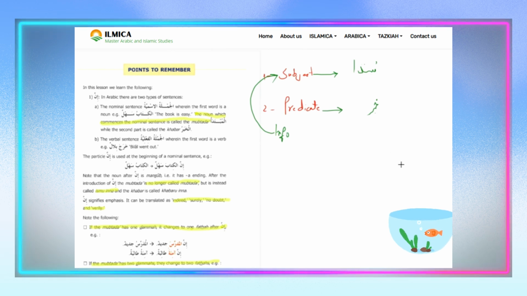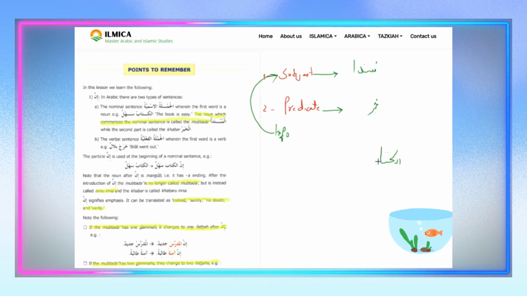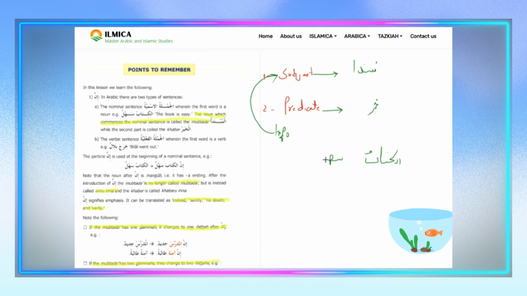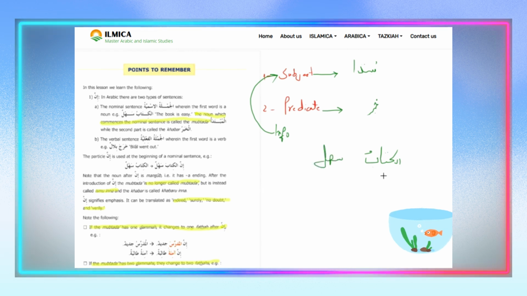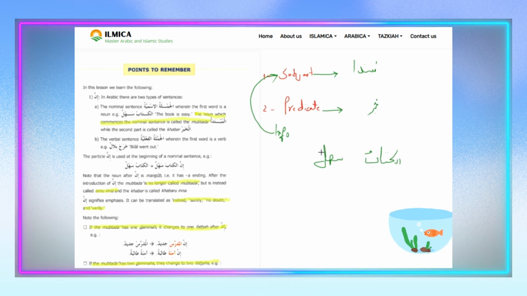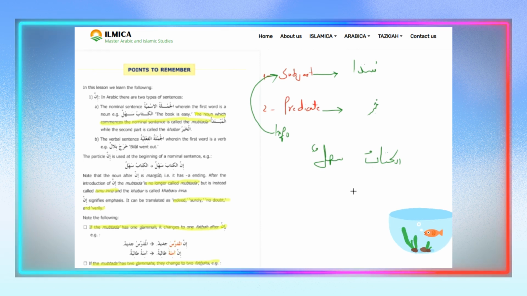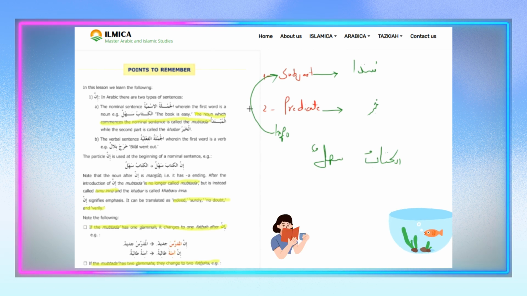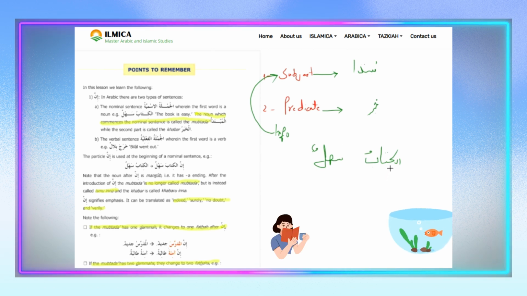For example, we have al-kitabu sahlun. Al-kitabu sahlun. The meaning is the book is easy. Al-kitab means the book. Sahlun is easy. Okay? So here al-kitab is subject or predicate?